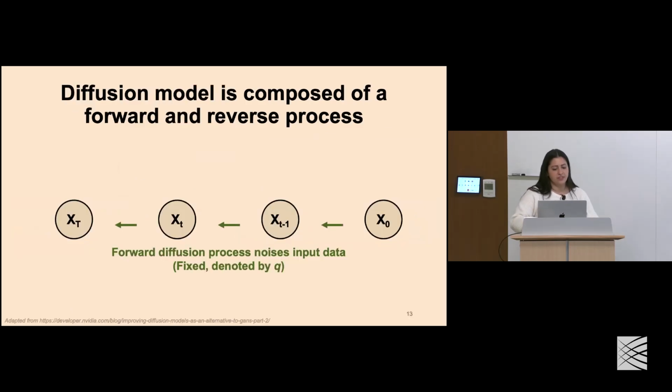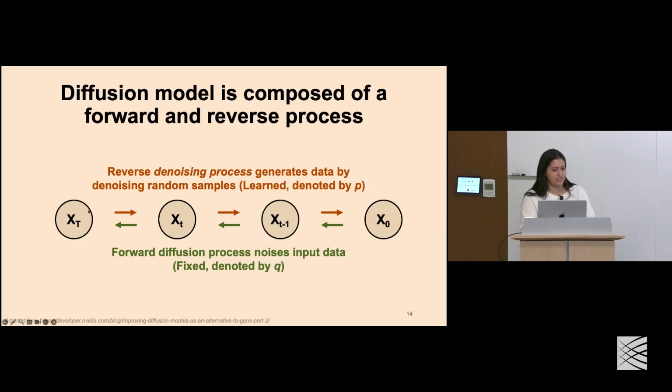Okay, so with this overview, let's dive into what a diffusion model is exactly. A diffusion model is composed of a forward and reverse process. Here I'm describing the forward diffusion process. It's the process by which we take input data that's represented as this x naught variable, and over some fixed series of time steps, we convert this to something that is easily sampled from, say, a Gaussian distribution.